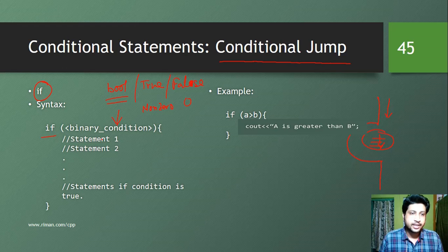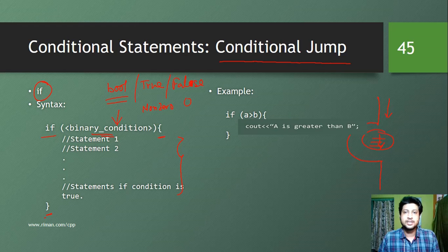The if block starts and ends with braces. Inside the if block, we have statements that will be executed if the binary condition is true. If the binary condition is true, the control will flow through this particular block. If the binary condition is false, the control will move to here. So this is the working principle of the if statement.